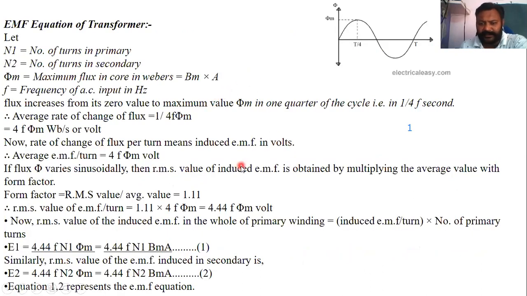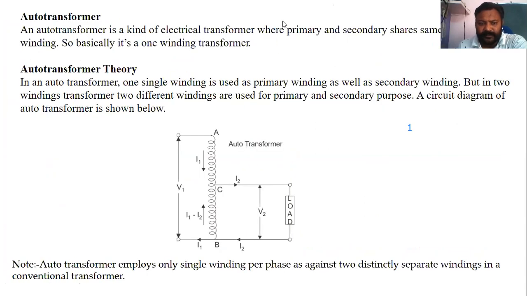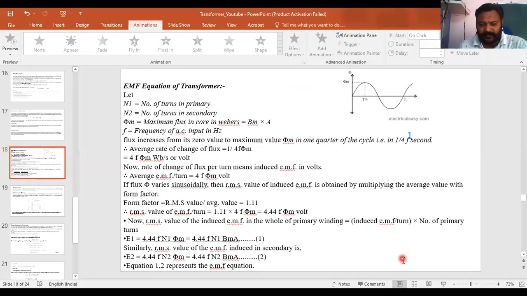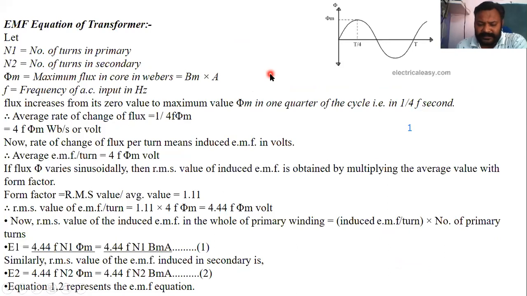Now EMF equations. EMF equation means what happens when you are giving supply to your primary windings and you are getting EMF in secondary winding.